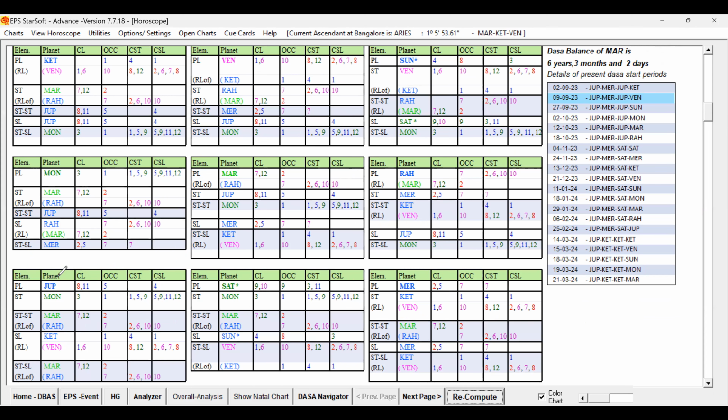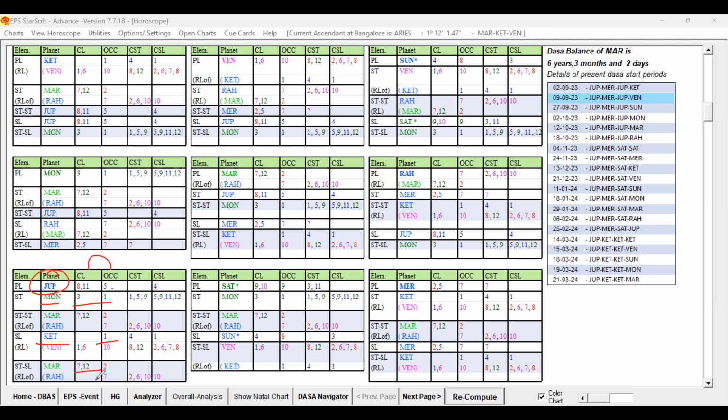You can see, if you take Jupiter alone, the signification of Jupiter, only CL and OCC. 8th Lord, 11th Lord occupying 5th house, and Jupiter in the star of Moon, 3rd Lord occupying Lagna. And look at Ketu occupying Lagna. So then star lord of the sublord is 7 and 12.